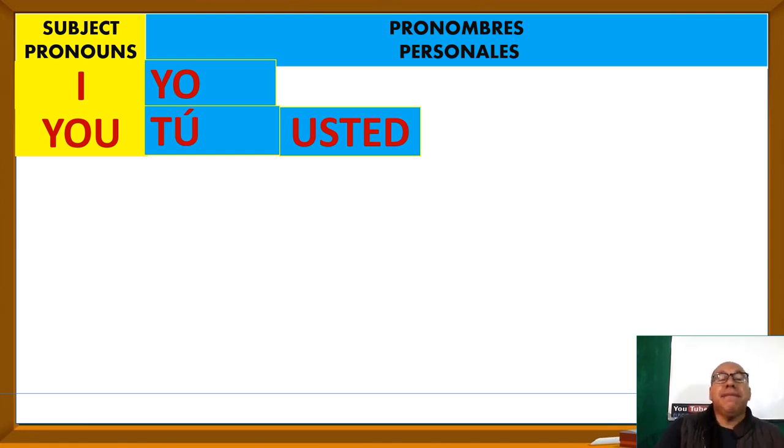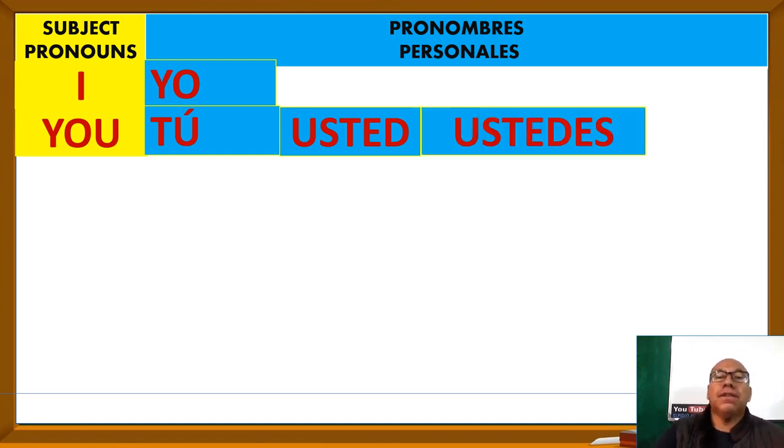And we also use another one for the plural. For the plural, we use ustedes. In this case, ustedes may be for a group of men, a group of women, or a mixed group, men and women.